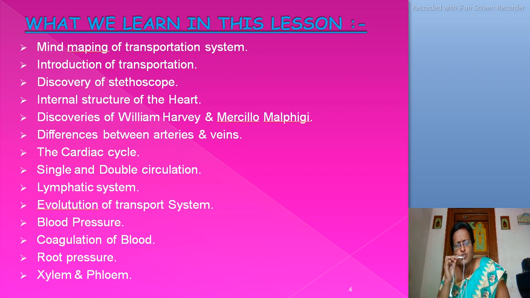Students, what do we learn in this lesson? Some topics are learned in this lesson.